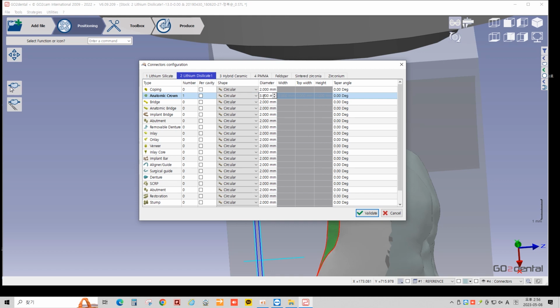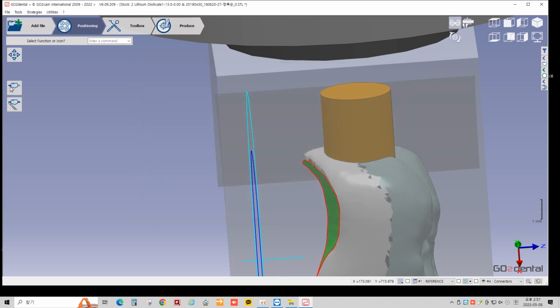You can set up a specific parameters and save. When you open new STL, your connector thickness will be shown as standard.